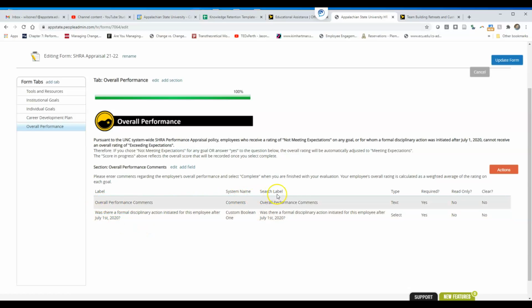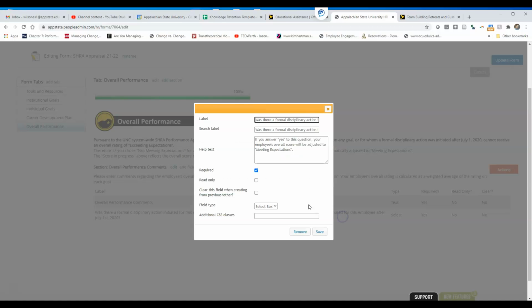So overall comments, that's added in there, and then there is a drop down. It's called Custom Boolean 1, to indicate whether or not there is a formal disciplinary action initiated for the employee after a certain date. Now make sure that you change that to reflect the correct date. It will be January 1st, 2021. Actually, it needs to change to be April because last year's schedule was weird. So April 1st.